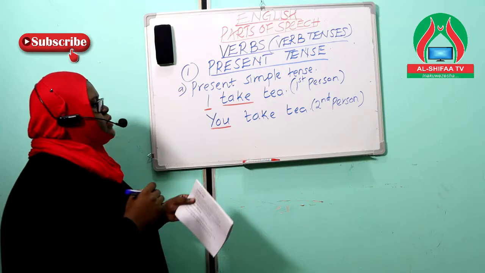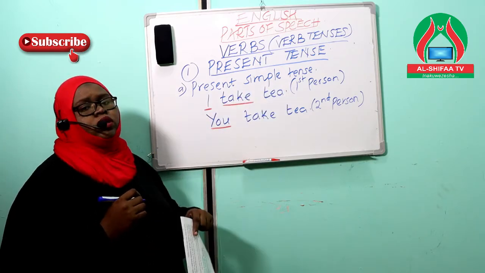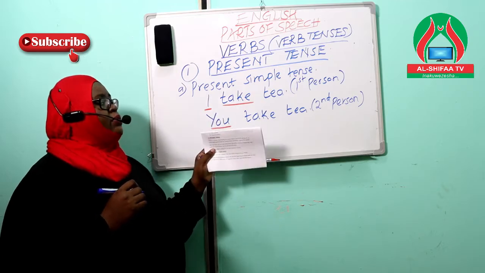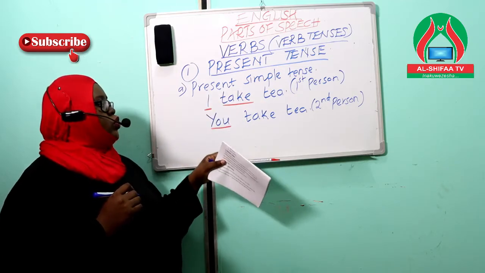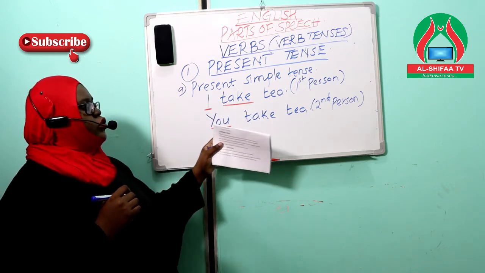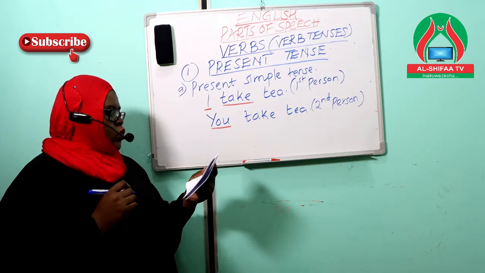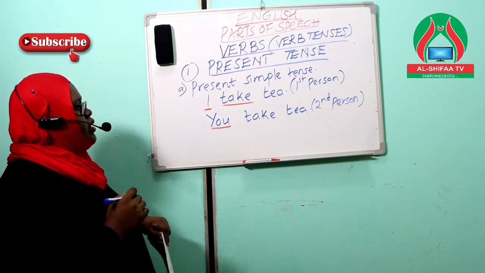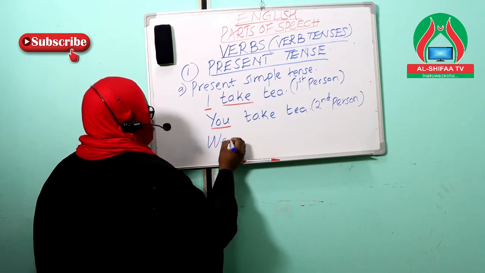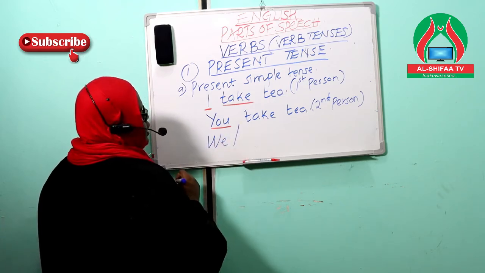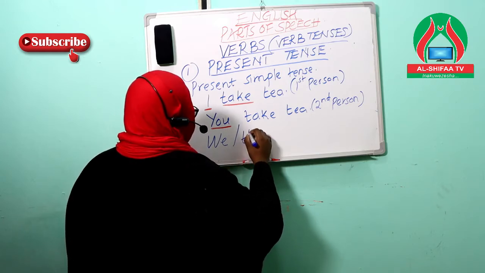So in present simple tenses, the verbs for the first person and the second person remain the same in singular and in plural. So I take tea or you take tea, these are singular statements, whereby their plurals are made, like for I, we will use we, and for you, we will use they.